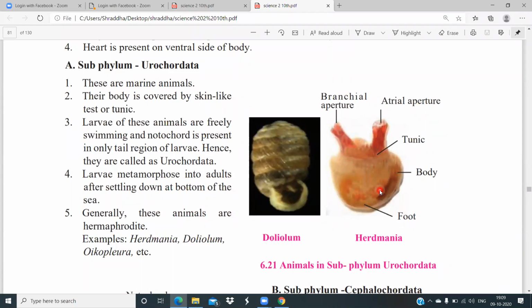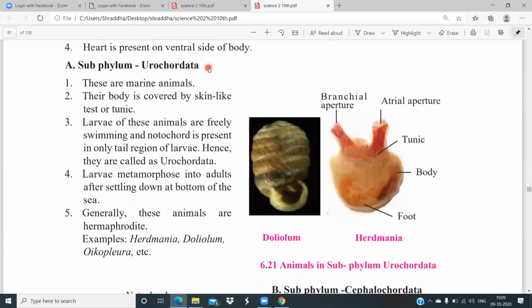Larvae of these animals are freely swimming, and the notochord is present only in the tail region of the larvae. You can see this larva is freely swimming, and the notochord, that is the supporting system, is present only in the tail region. Hence, they are called Urochordata. Why are they known as Urochordata?